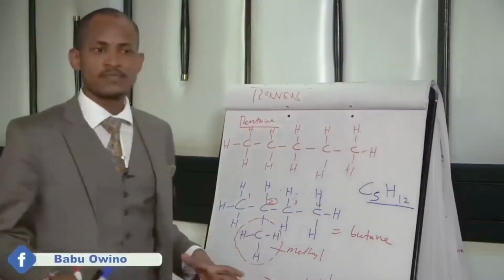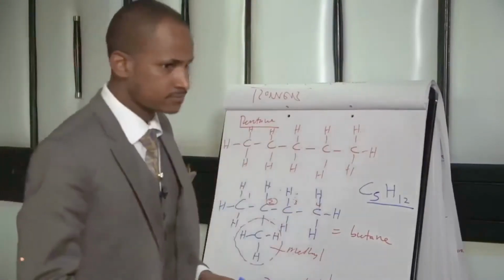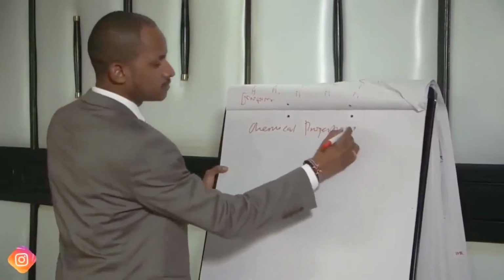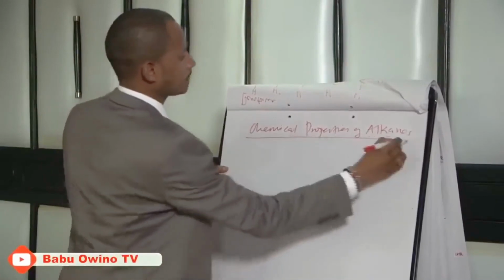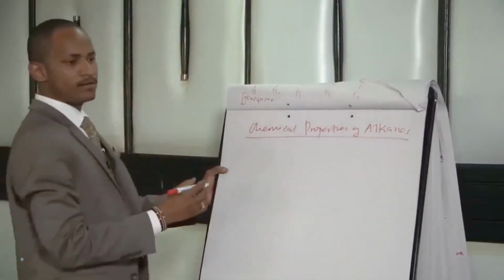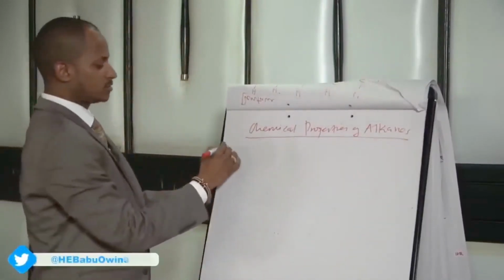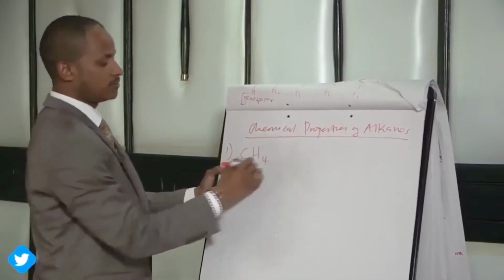So class, from here, the formulas of hexane, properties of alkanes. Number 1, we will use methane.